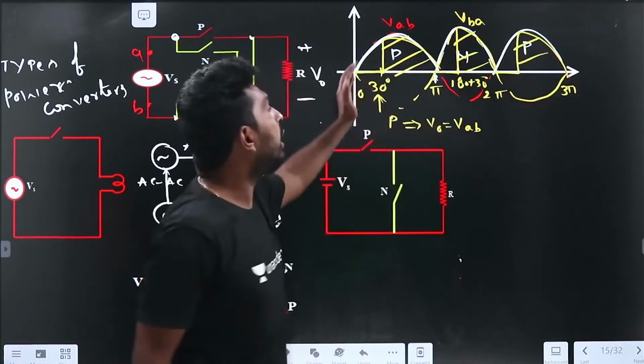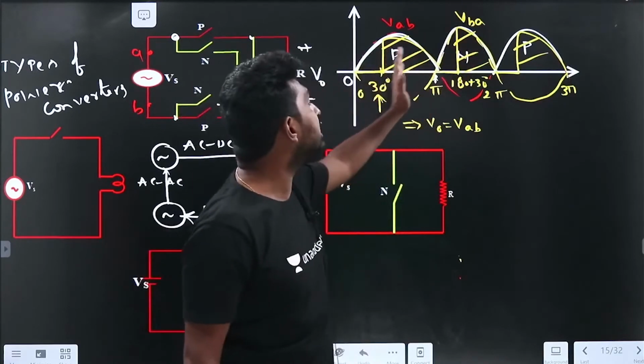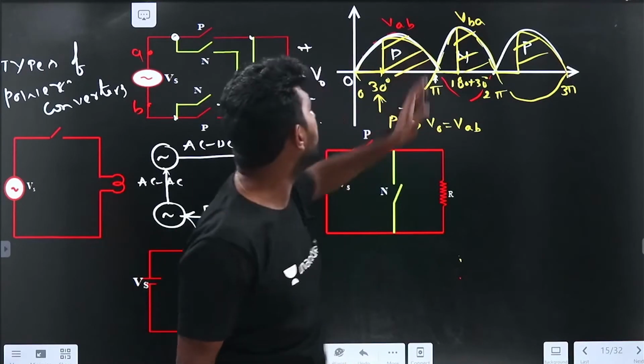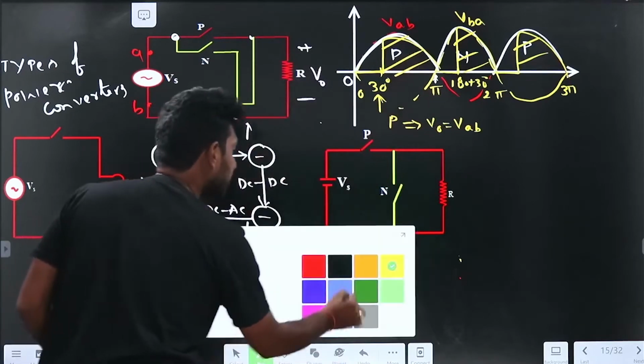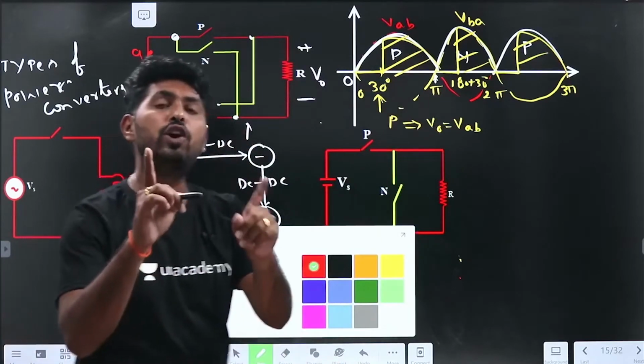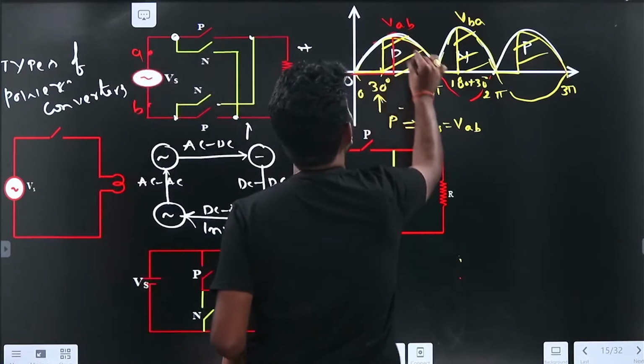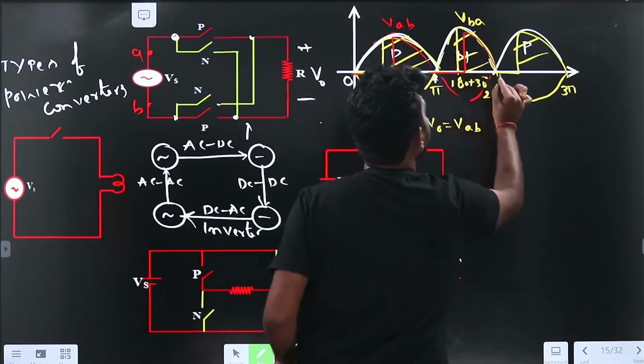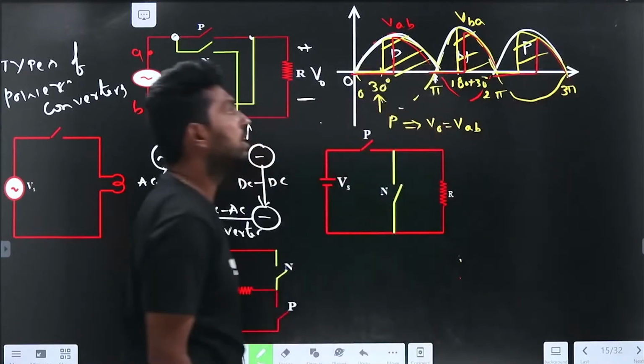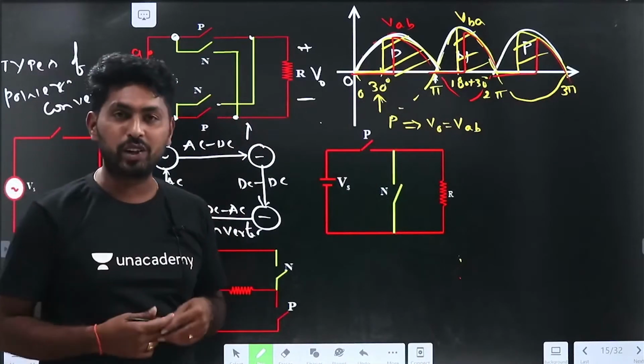So before that, the output voltage will be like this. If I increase this one, the turn on instant, what happens? If I make it 30 degrees to 60 degrees, what happens? Does the output voltage increase or decrease? If I make it 60 degrees, the output voltage further reduces. So that output voltage can be controllable.